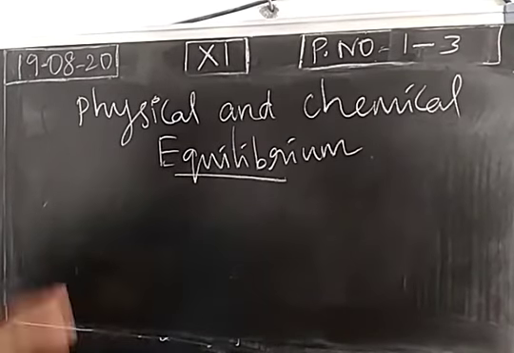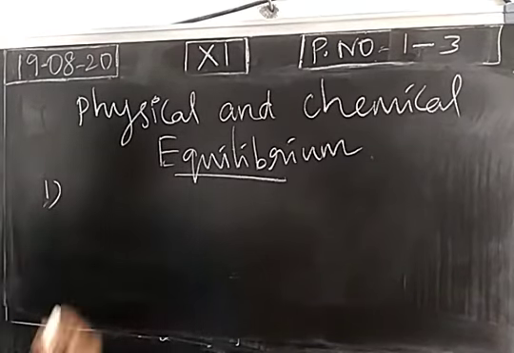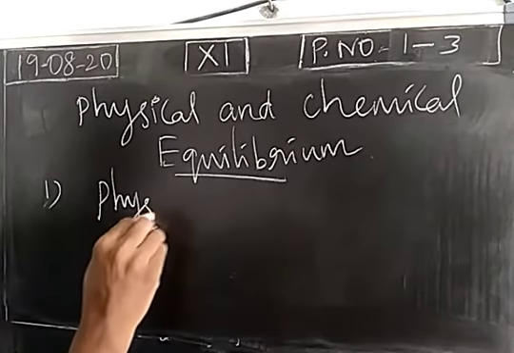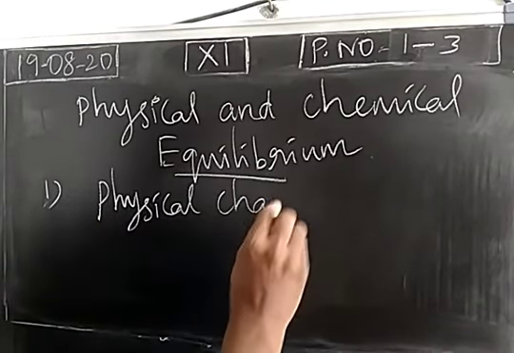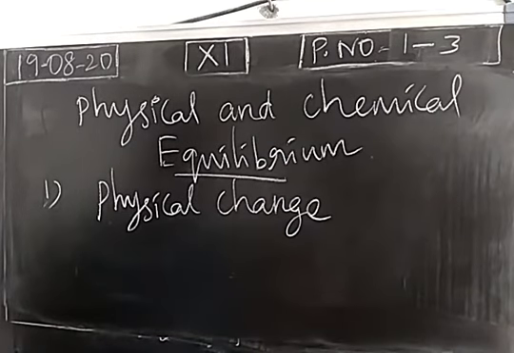Dear students, today we are going to start a new lesson called Physical and Chemical Equilibrium. So in this lesson, first we see what are the changes available in nature. First, physical change. As we studied in the lower classes, physical change, chemical change, periodic change, non-periodic changes, desirable, undesirable. So many changes we already studied. In this equilibrium lesson, we are going to see four important changes.